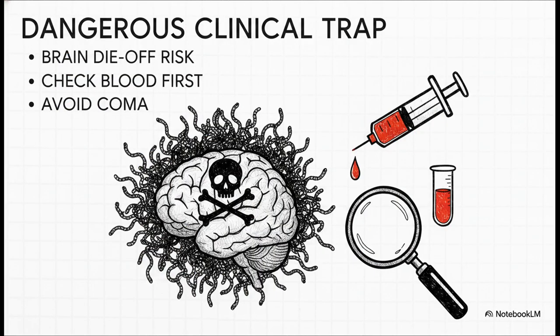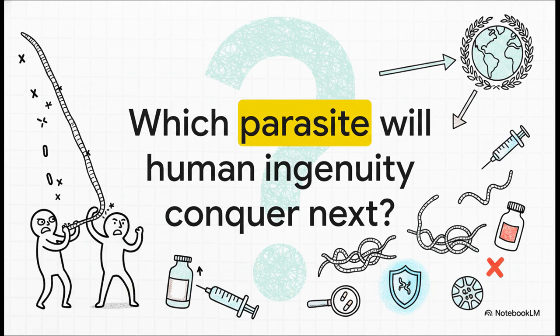But listen carefully, because this next point is the most dangerous trap of all. If you are treating a patient from a Loa endemic area, you must check their blood first. If they have a massive infection, and we're talking more than 30,000 Loa microfilariae per milliliter, giving them ivermectin or DEC will cause a massive die-off of worms right in the brain. This can trigger severe encephalopathy and a potentially fatal coma. It is strictly contraindicated.